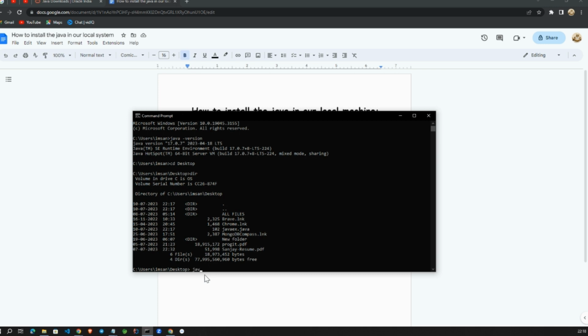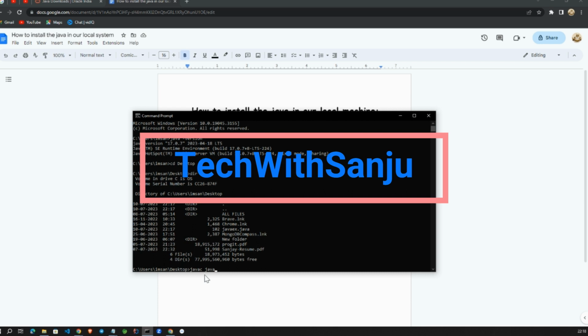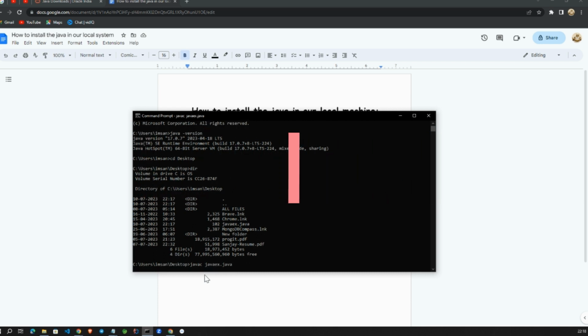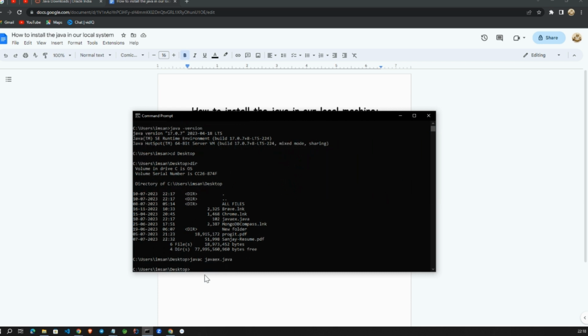For that, we need to type the command javac, then the file name, Example.java. See, without an error it creates a .class file. I will show that .class file also. Then we need to run the program with java and the class name. The class file is already there, that's why it's showing that.